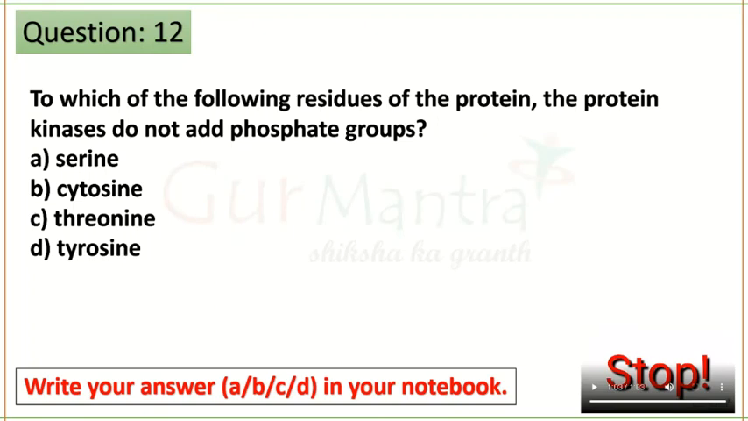And by the way, cytosine is not an amino acid also. Okay, it is not an amino acid. Cytosine is a nucleotide base. It is a base molecule. So this is anyway wrong, also a phosphate group will not be added to this by the protein kinases.